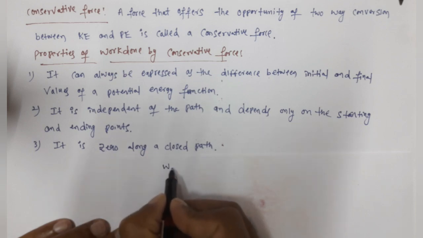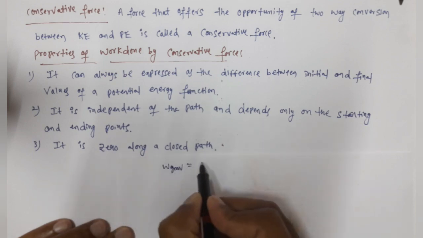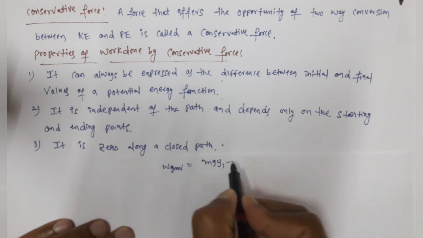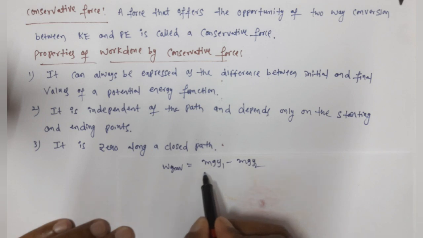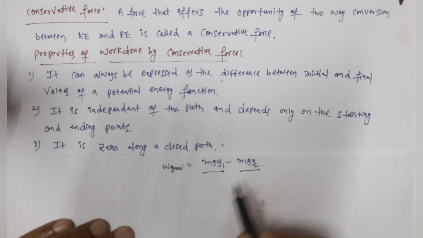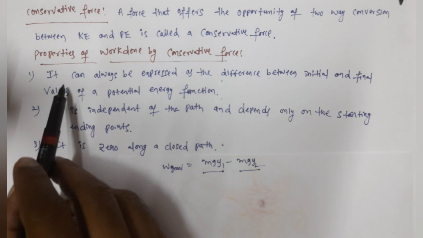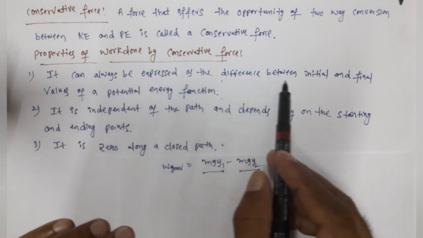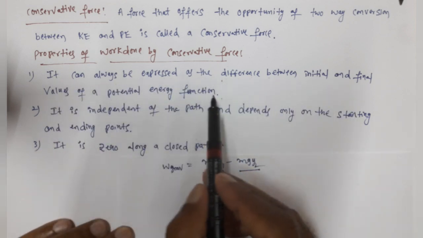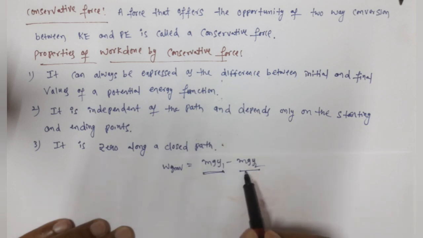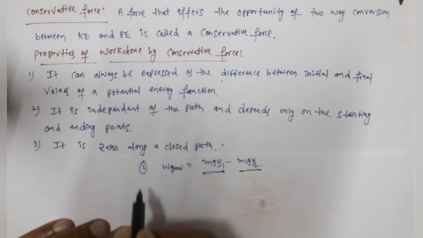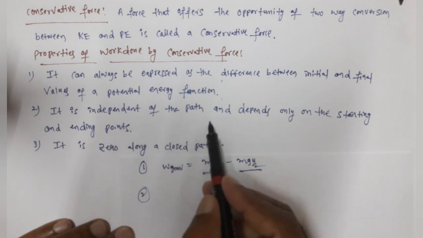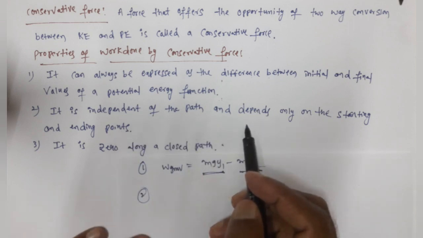So work done by gravitational force, just now we got, is mgy1 minus mgy2. This is the initial potential energy function, and this is the final potential energy function. So the work done by a conservative force can always be expressed as the difference between initial and final values of a potential energy function. The gravitational force satisfies the first property. And the second property: it is independent of the path and depends only on the starting and ending point.